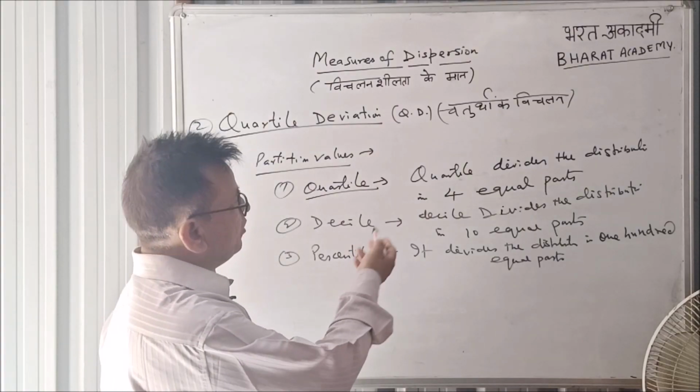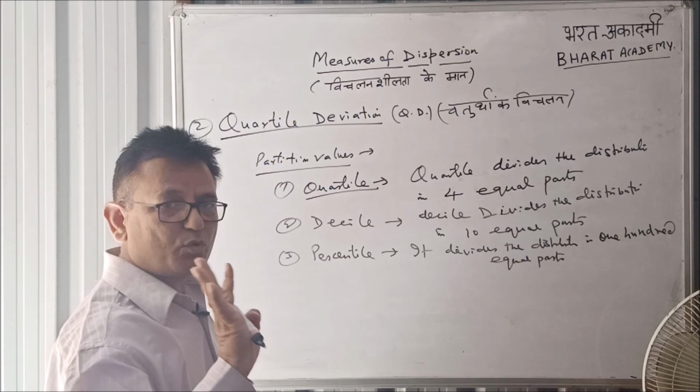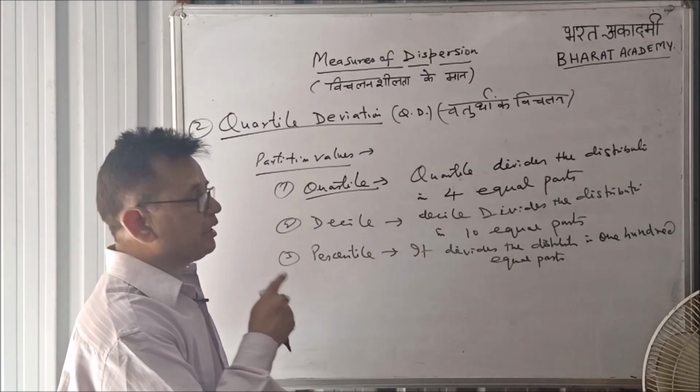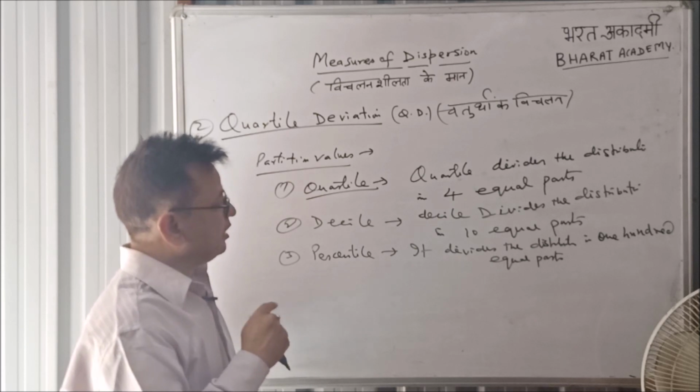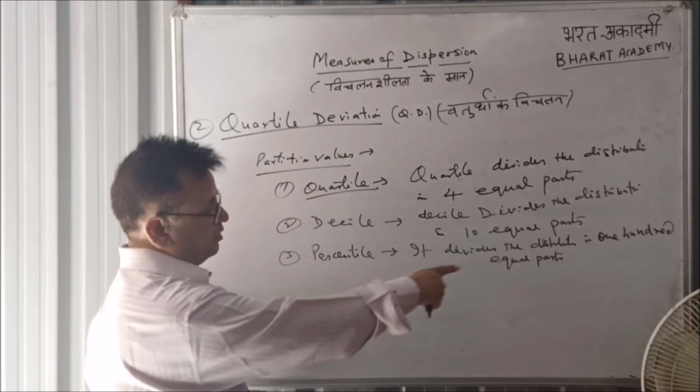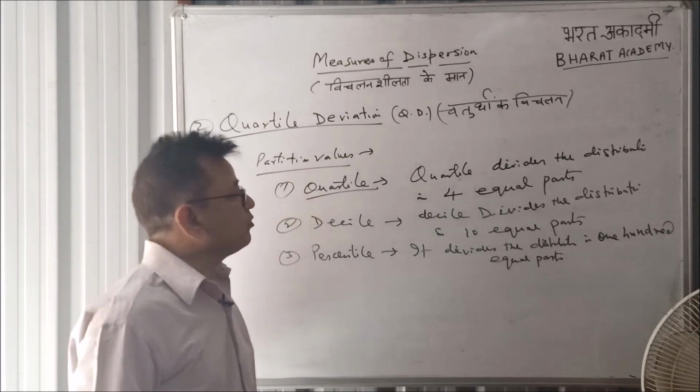First is quartile. Quartile divides the whole distribution into 4 equal parts. Second is decile. Decile divides the whole distribution into 10 equal parts. And percentile divides the whole distribution into 100 equal parts.